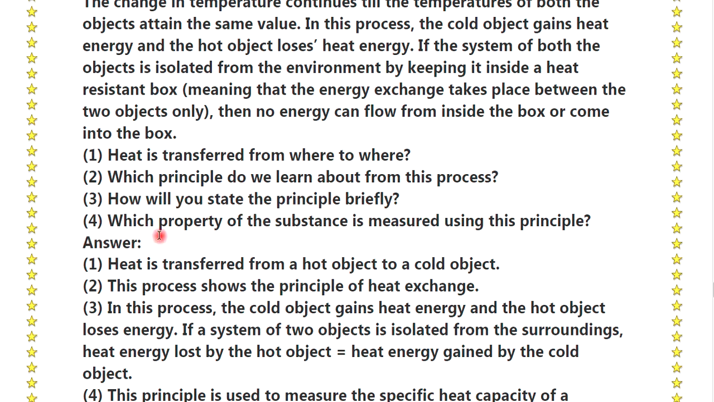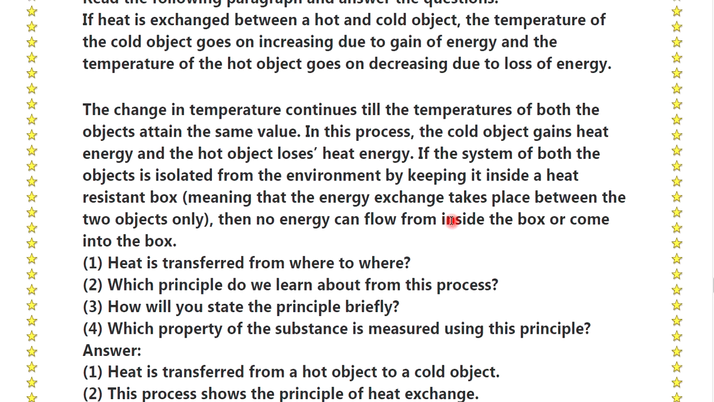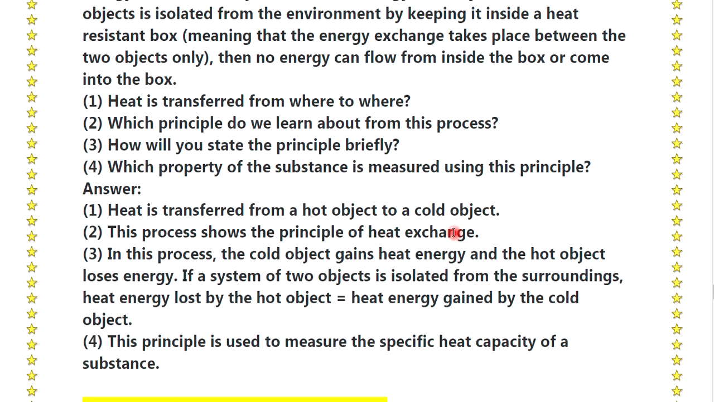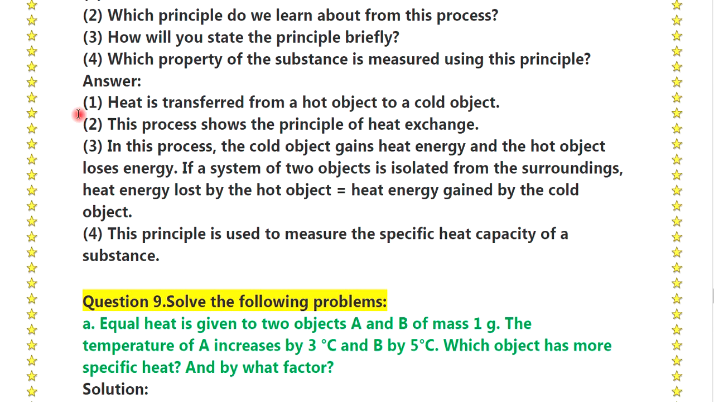Fourth question, which property of substance is measured using this principle? Okay, answer: heat is transferred from the hot object to the cold object. Second question's answer: this process shows the principle of heat exchange. Third question's answer: in this process the cold object gains heat energy and the hot object loses energy.